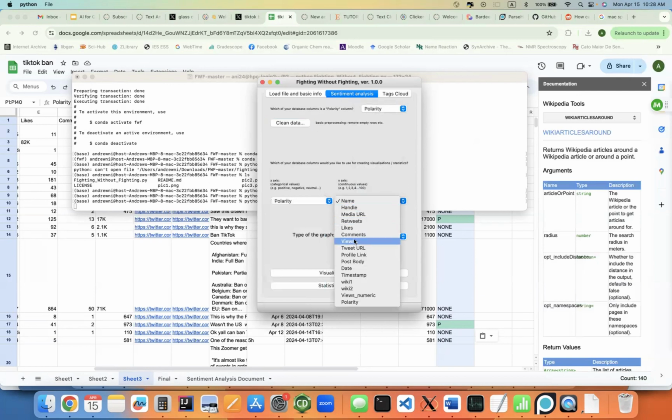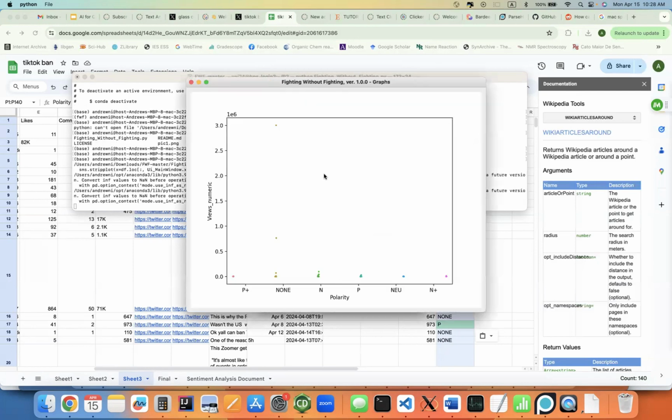X-axis is polarity. Y-axis is number of views. We're going to do a strip plot, and I'm going to visualize. Okay. First thing that stands out, most of these points are at the bottom because of two big outliers in the none category.